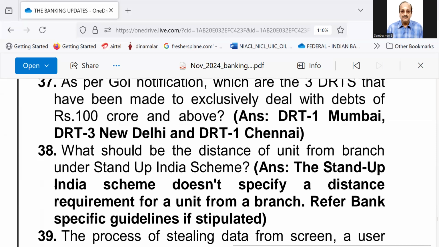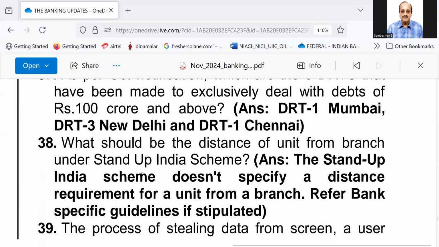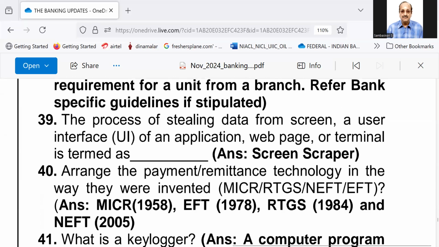Number 38. What should be the distance of unit from branch under the Stand Up India scheme? The Stand Up India scheme does not specify a distance requirement for a unit from a branch. Number 39. The process of stealing data from screen, a user interface of an application, web page, or terminal is termed as screen scraper.